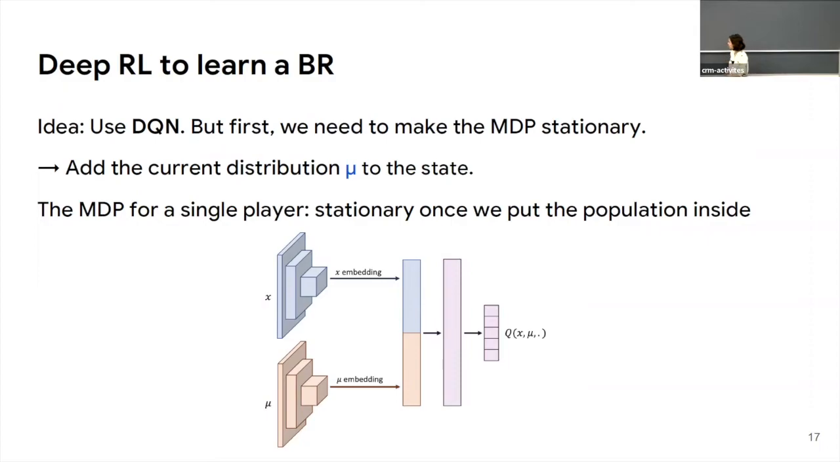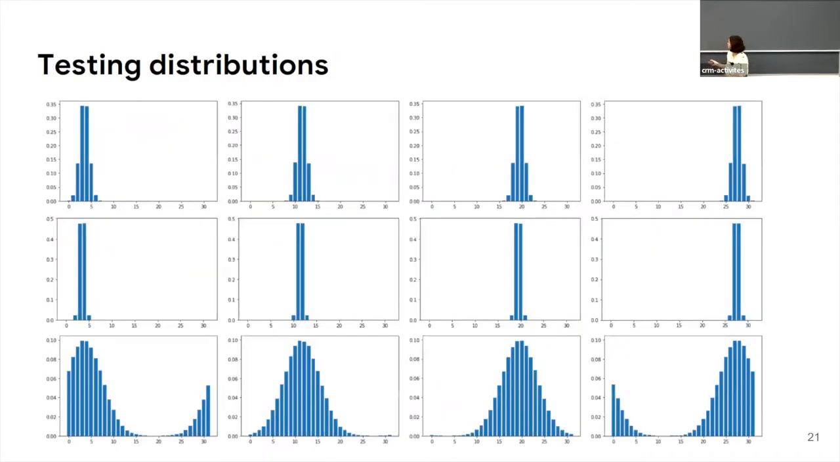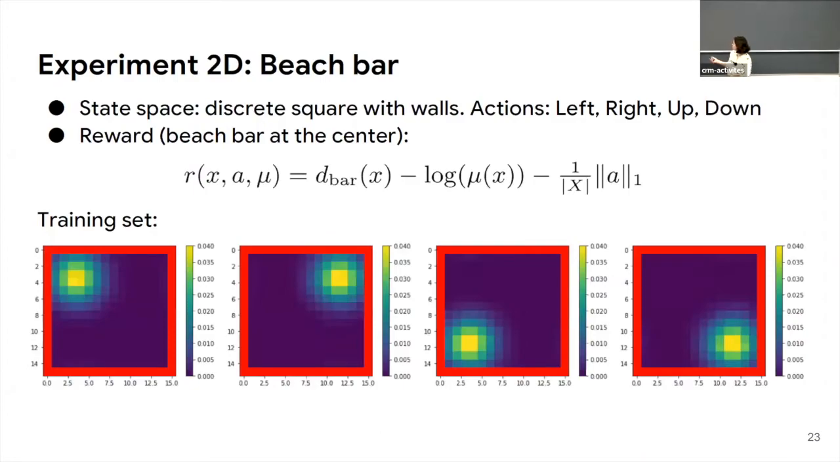What is very important is that before, we would only have this part of the network, and now we put a similar part here that represents the distribution. The state x would be a one-hot encoding in two dimensions, and the distribution would be a histogram over the finite state space. I don't have much time to present the experiments, but I'm happy to talk about it at the coffee break.